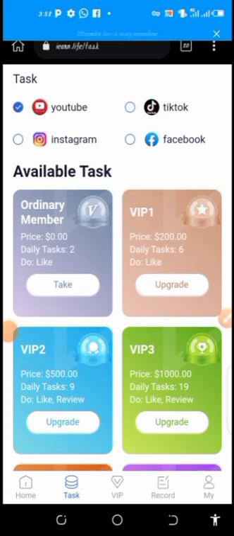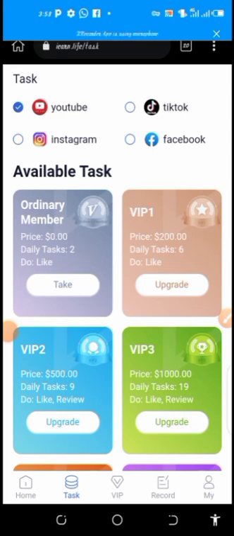I can be able to use it and upgrade and start earning on a daily basis massively, and I can be able to take 6 tasks instead of 2 tasks. And with these 6 tasks, you can take $3 per task, and imagine taking 3 times 6, which is $18 on a daily basis, and the minimum withdrawal is 100. So you can be able to make massive money using this platform.